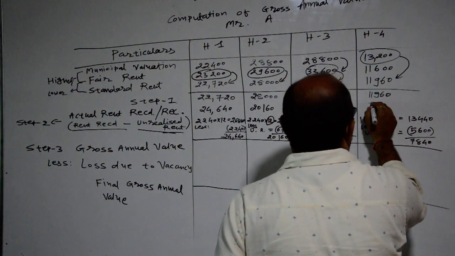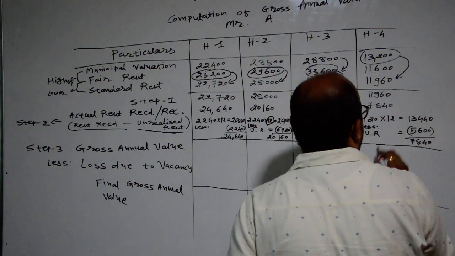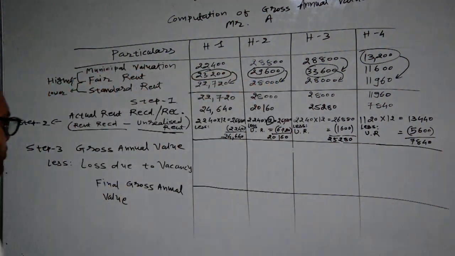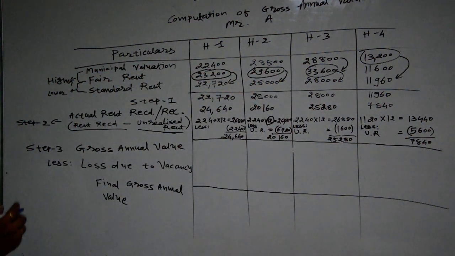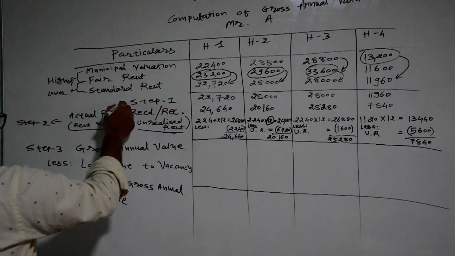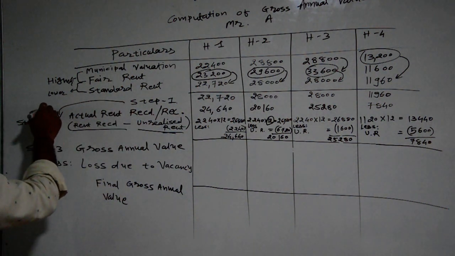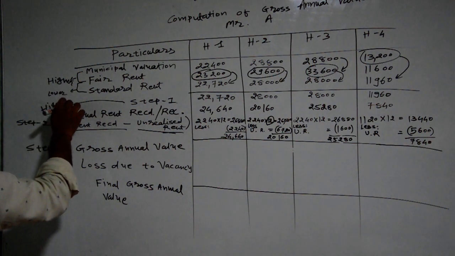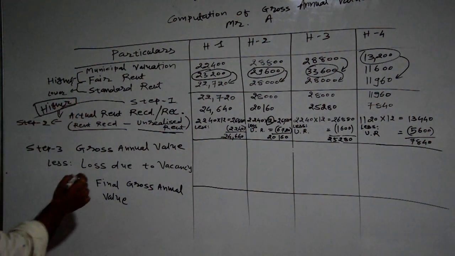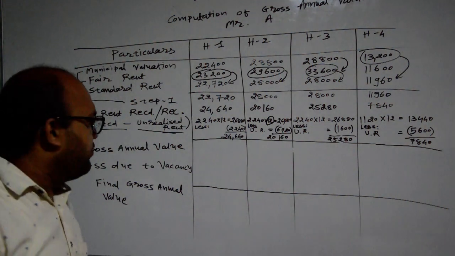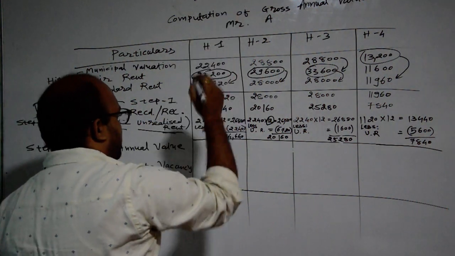7840. So here the considered amount will be 7840. Okay, so step 1 will be compared with step 2, and the higher amount will be considered as gross annual value. So we are comparing that.